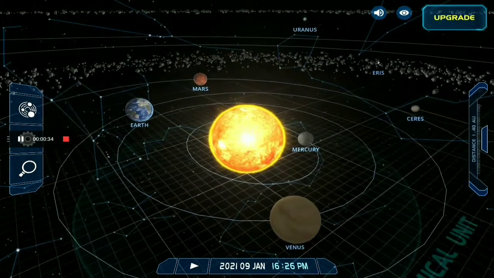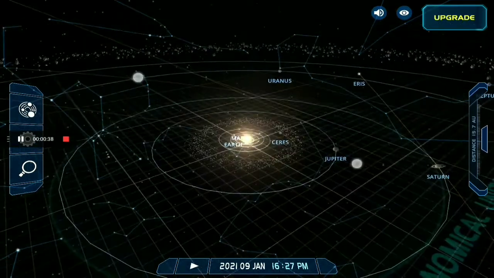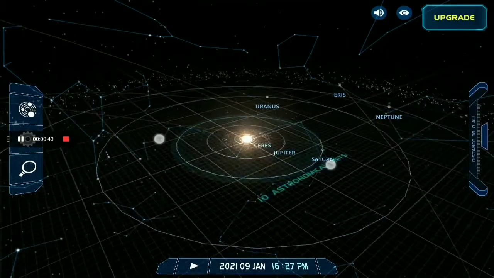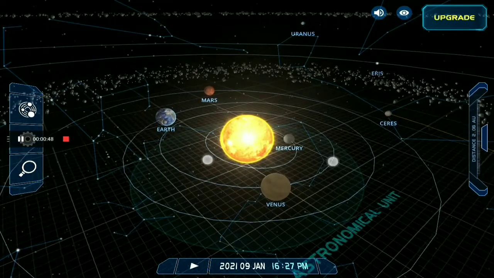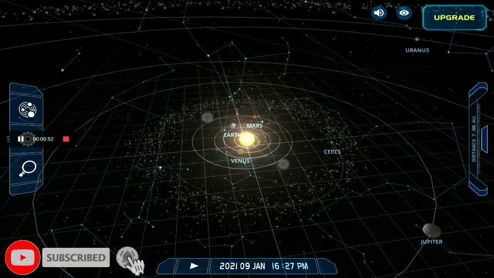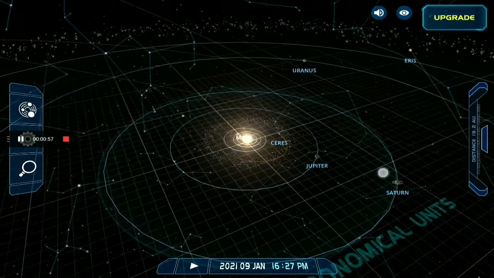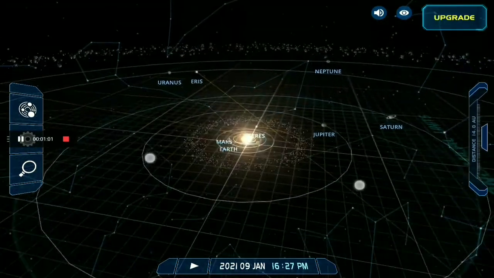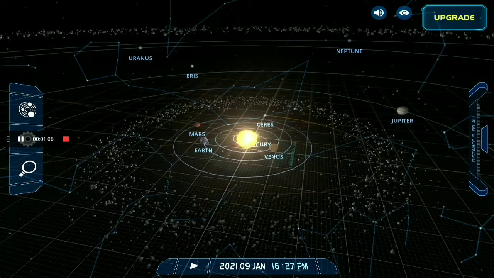As you can see, there is the Sun in the middle point of the solar system, and the solar system is a family of eight planets and one star, and the star's name is Sun. The planets are Mercury, Venus, Earth, Mars, then Jupiter, Saturn, Uranus, and then Neptune. These are the total 8 planets of our solar system.